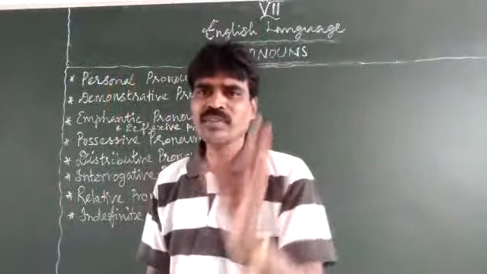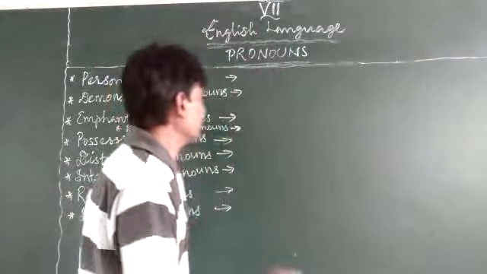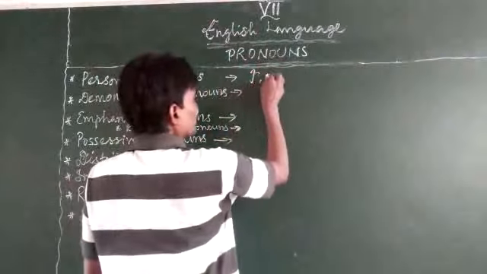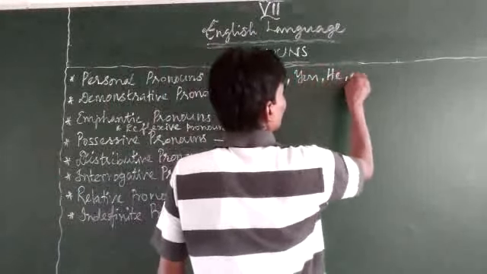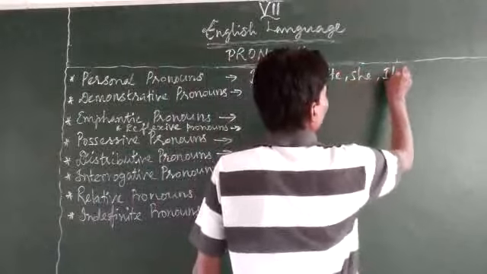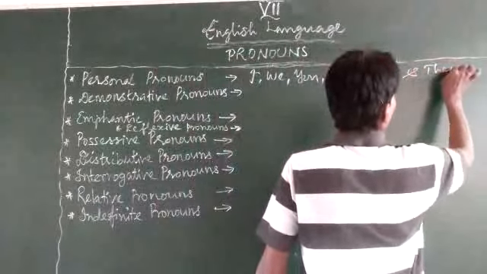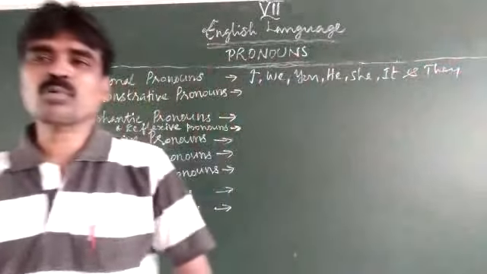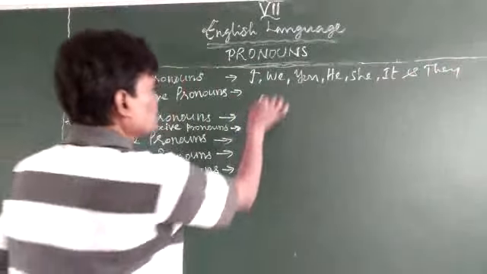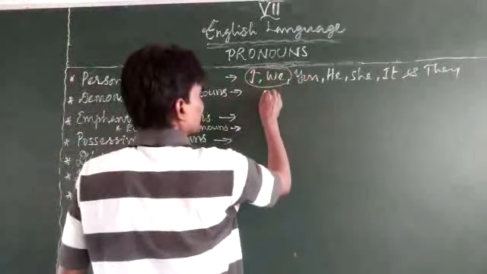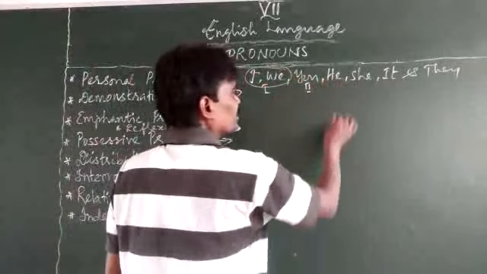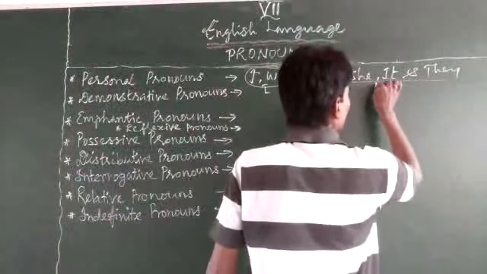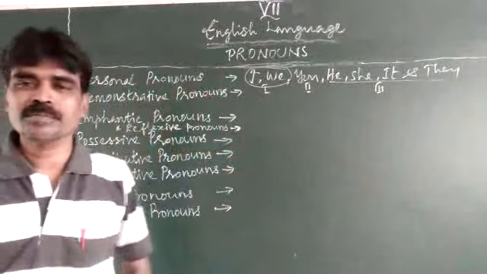Anything of that sort, very precise in nature. There are words like these: I, we, you, he, she, it, and they. They are the personal pronouns. These two are said to be called the first person, and you is said to be called the second person, and the rest are said to be called the third person. Why is it the first person?